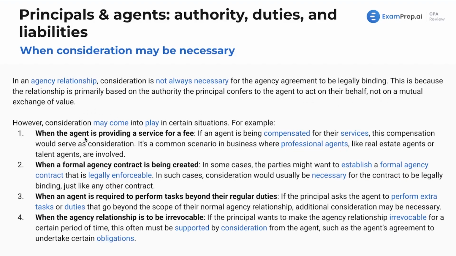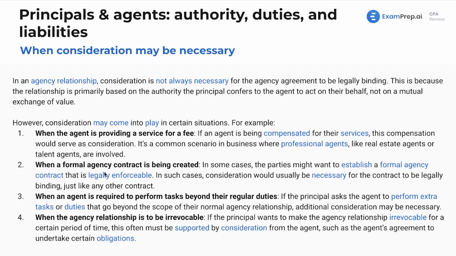However, there will be certain situations when the agent is providing a service for a fee. Pretty straightforward. If the agent wants or needs to be compensated, then that compensation is consideration. Professional agents, real estate agents, talent agents, all of these types of middlemen, will be getting commission, which is consideration.